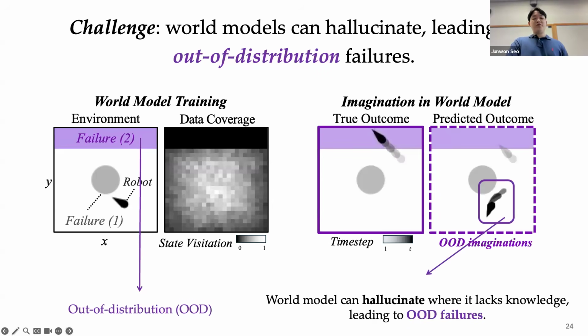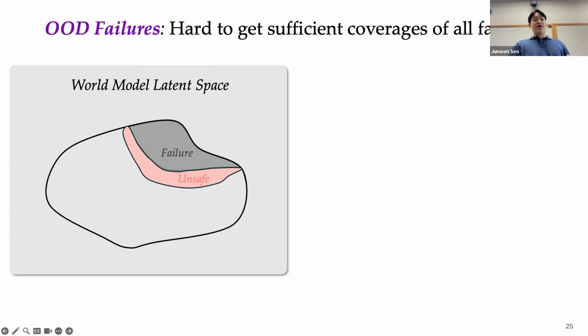And we ask the trained world model to imagine what actually happens when the robot enters this region. And the trained world model, lacking knowledge, hallucinates a safe outcome when it is asked to enter this failure region. So we refer to the resulting failure, where the world model hallucinates a safer outcome when it is actually an unsafe outcome, as an out-of-distribution failure. So applying this intuition to Jenga again, the world model has limited knowledge of some failure modes and exhibits high epistemic uncertainty when imagining entering those regions. So not all failures are covered in our training dataset. So there are some unknown failure regions like this.